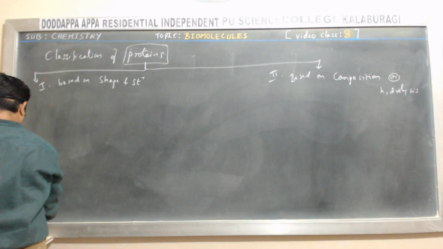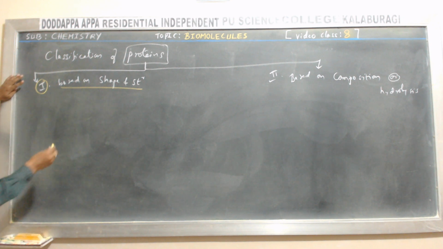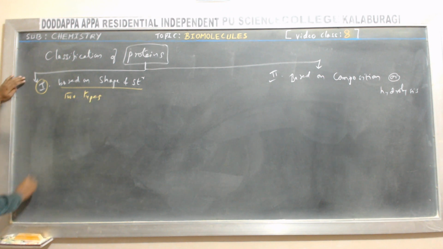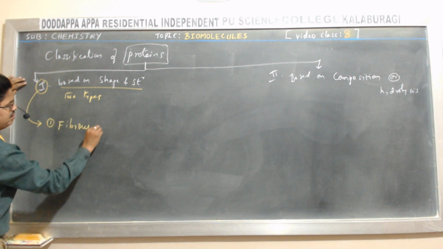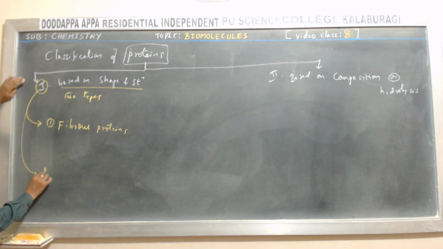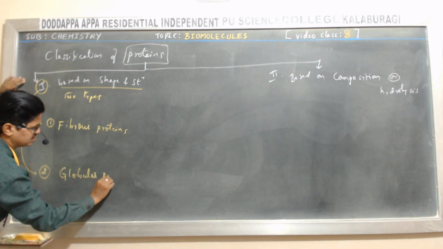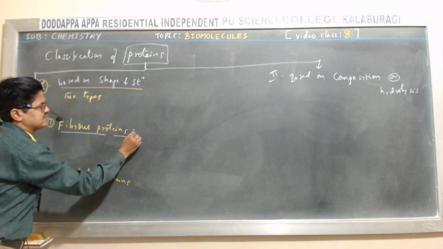See, the first broad classification: based on shape and structure, proteins are classified into two types. What are those? First one is fibrous proteins, and the second one is globular proteins. Then what are fibrous proteins?